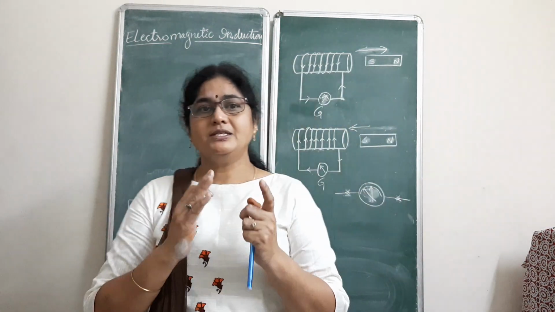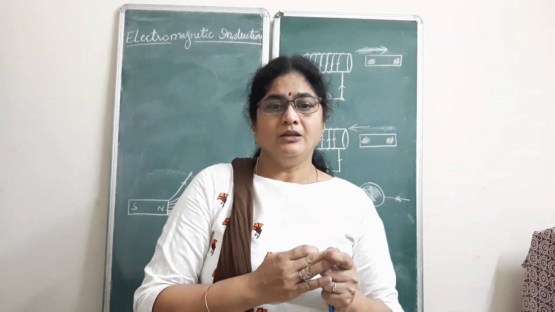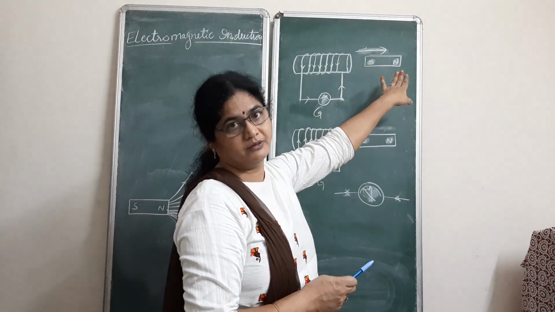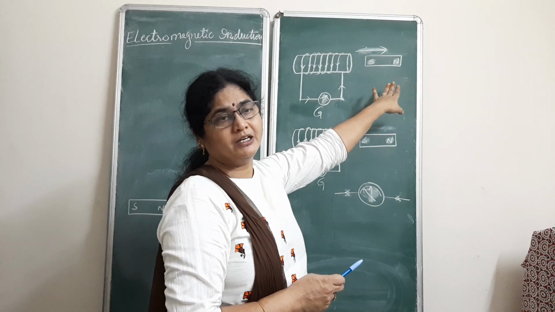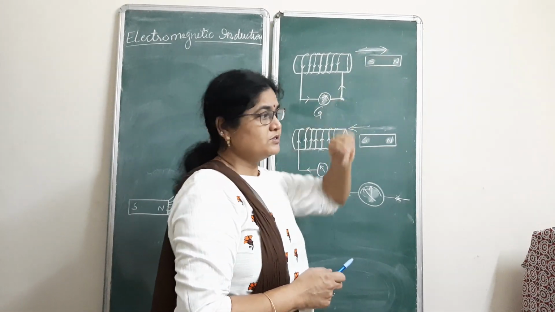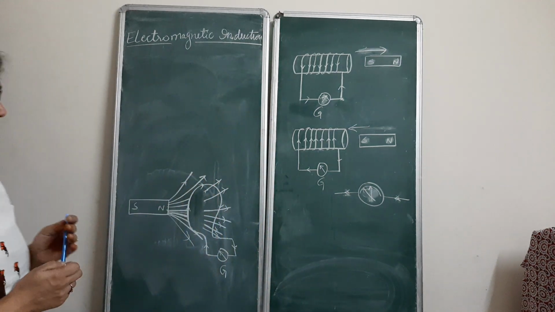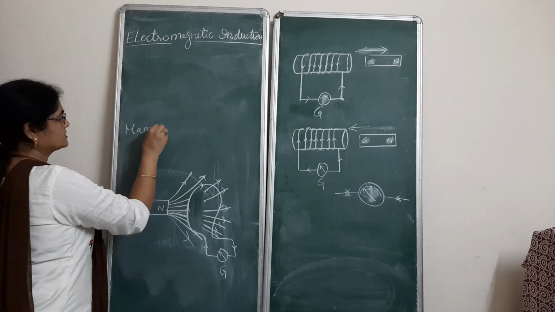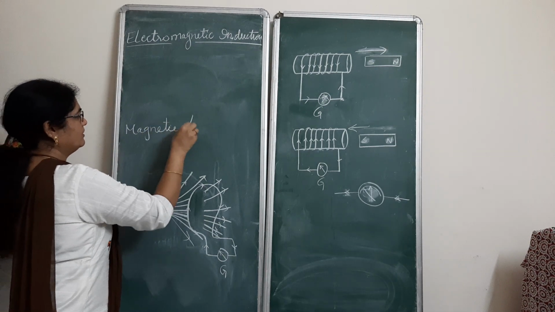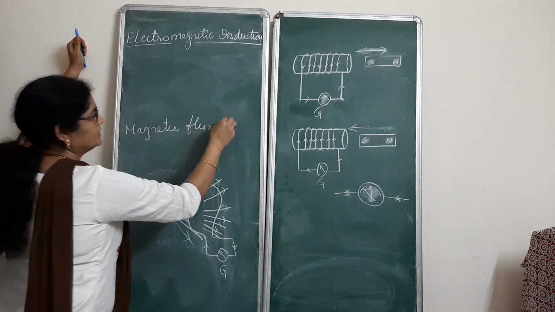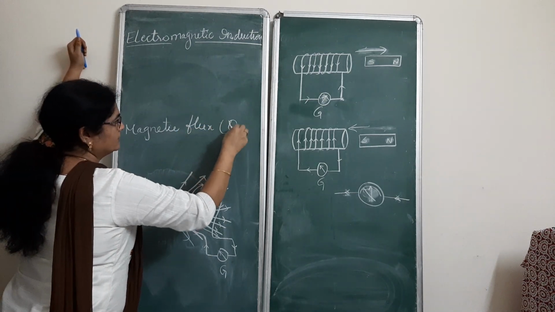So how are these charges accelerated? This is definitely because of the effect of the moving magnet. How is this moving magnet producing that effect which can move the charges here? To understand that, we need to understand one word, that is magnetic flux. What is magnetic flux? Magnetic flux is represented with the letter phi.